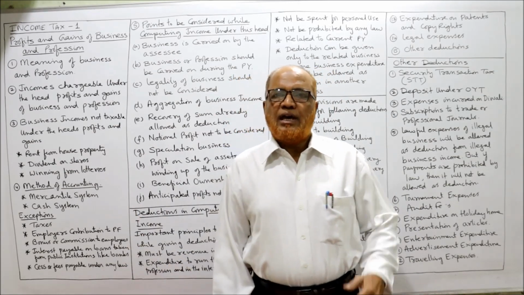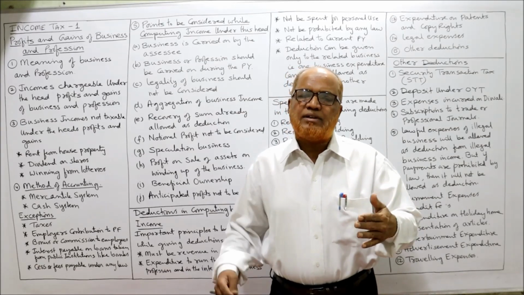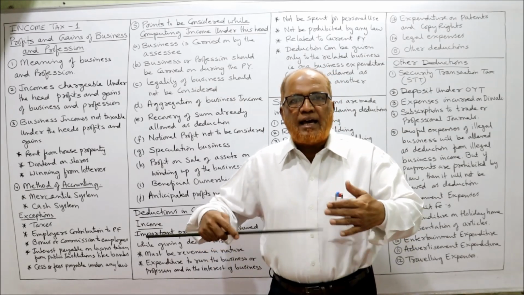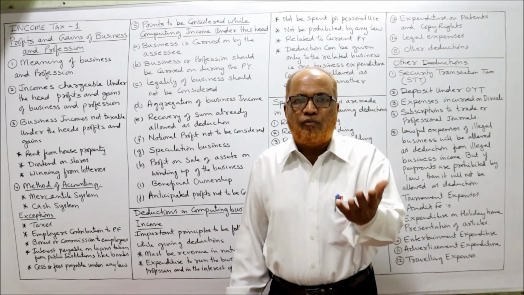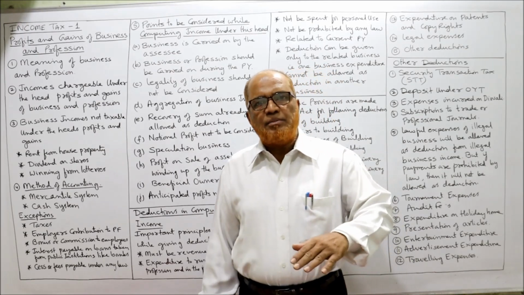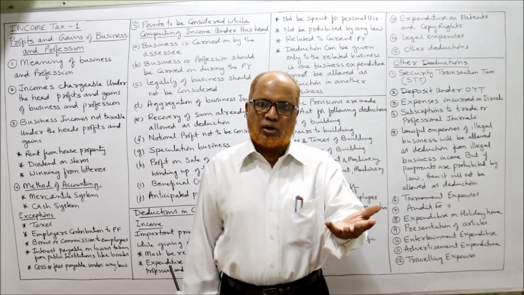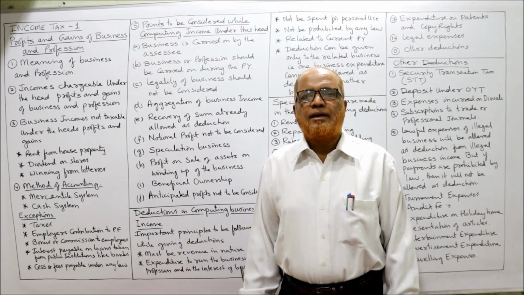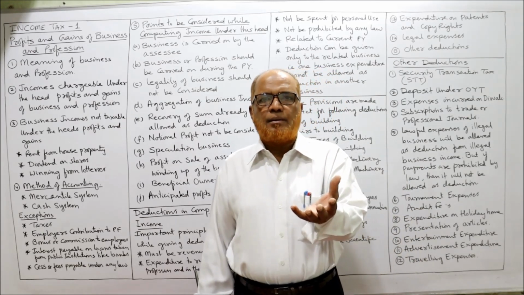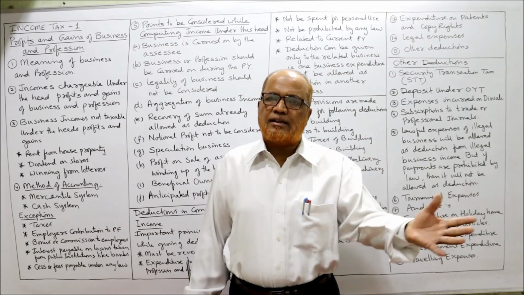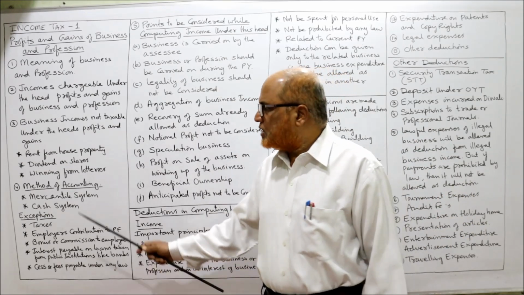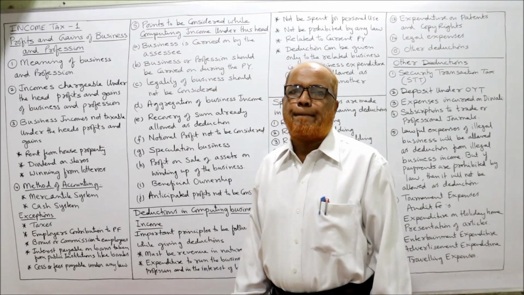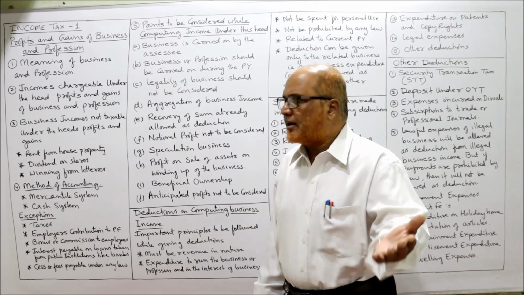Winning from lotteries. If a person's main activity is continuously buying lottery tickets in order to win the lottery, it has become his routine activity. Continuously, he is winning the lottery also. In that case, it apparently looks like business, but winning from lottery is taxable under income from other sources. So these are the points we have to remember regarding business incomes, but not taxable under the head business income. It is taxable under other heads.